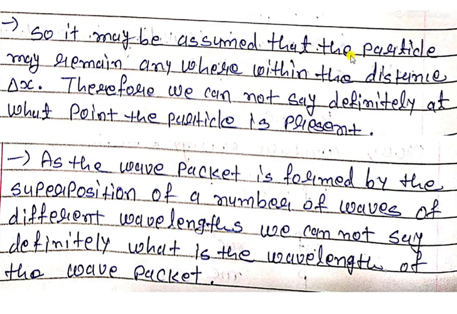So it may be assumed that the particle may remain anywhere within the distance Δx. Therefore we cannot say definitely at what point the particle is present. As the wave packet is formed by the superposition of a number of waves of different wavelengths, we cannot say definitely what is the wavelength of that particular wave packet.